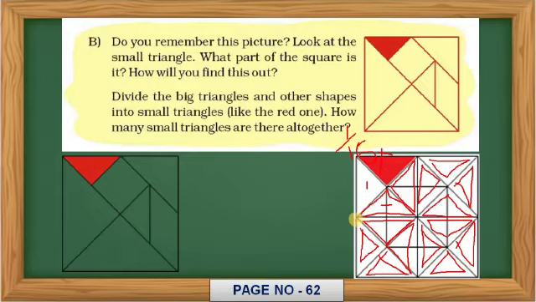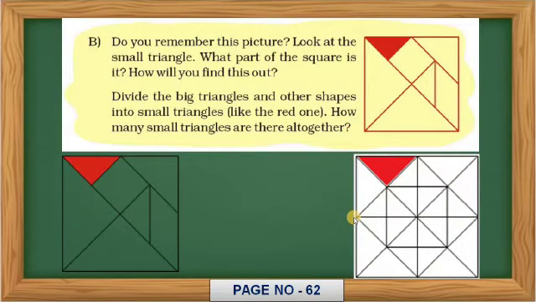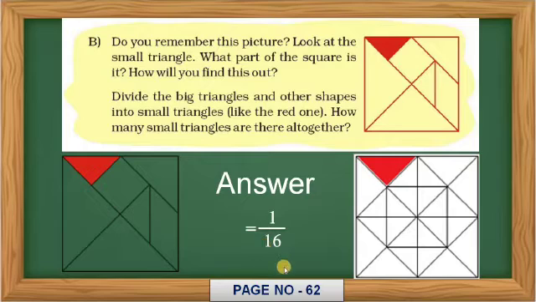Clear? Understood? So here the answer is equal to 1 upon 16. This exercise should be available on page number 62